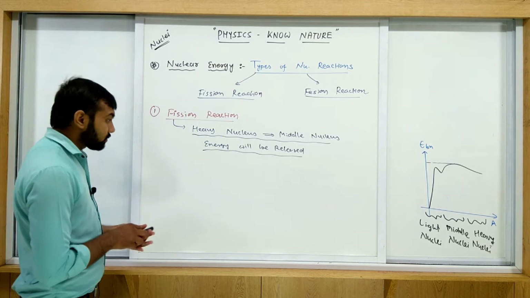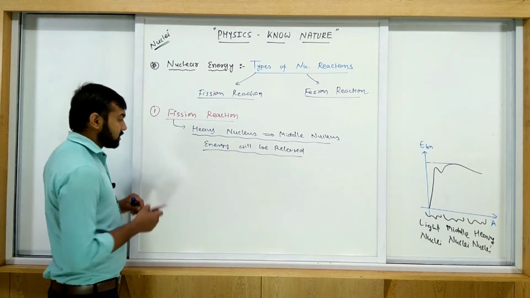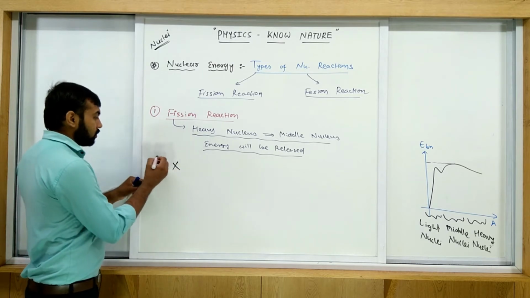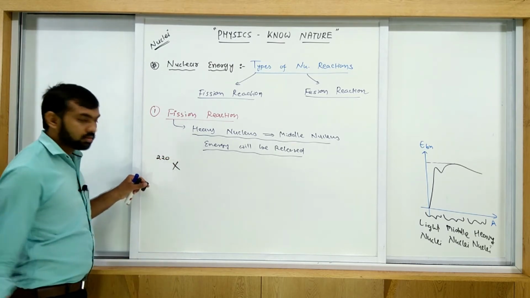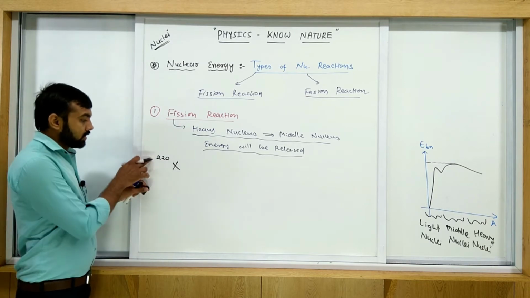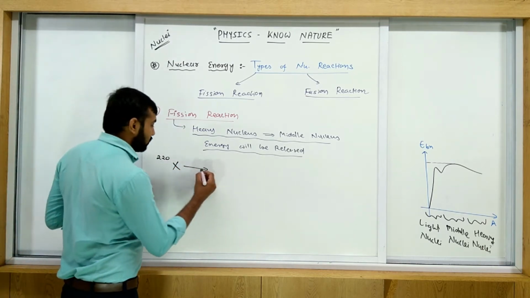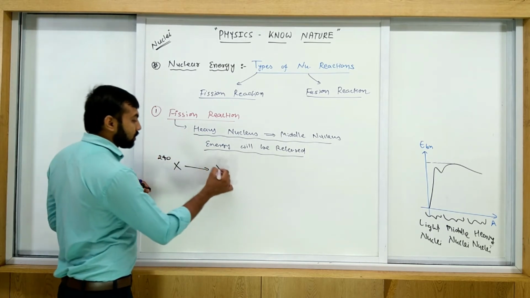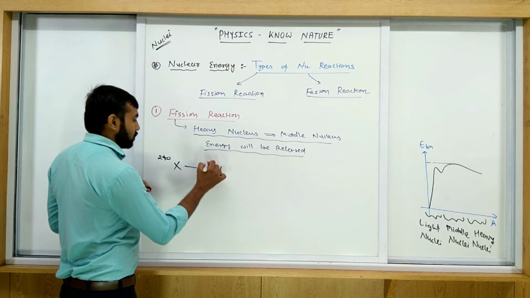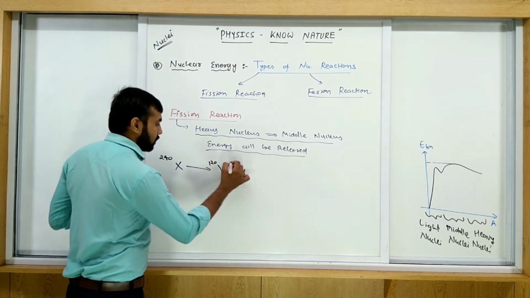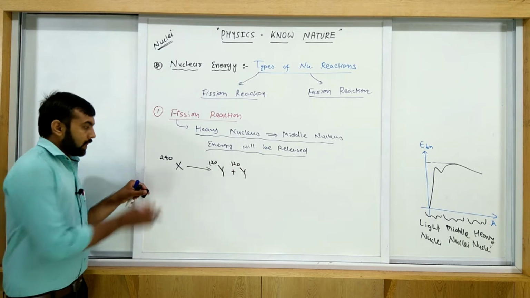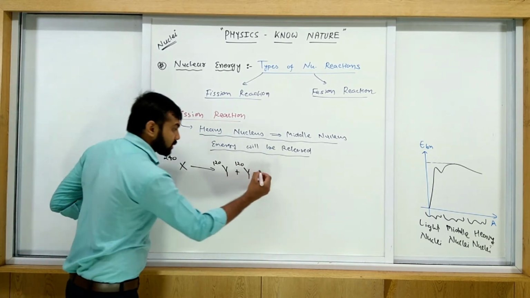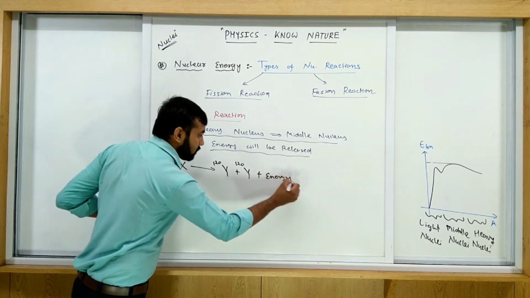For an example, all of you just consider the simple thing. Suppose any nuclei X with the atomic mass 240 is converted into Y120 plus Y120. So that is a heavy nuclei converted into middle weight nuclei. So some energy will be released.